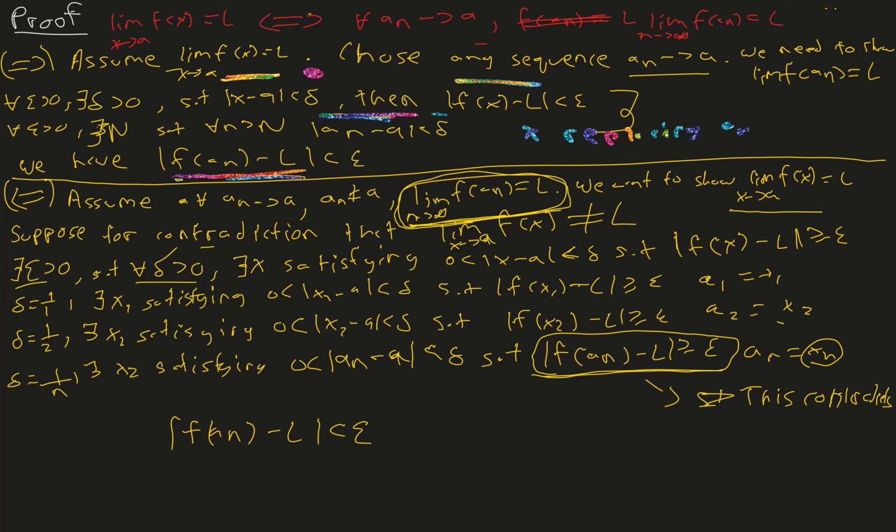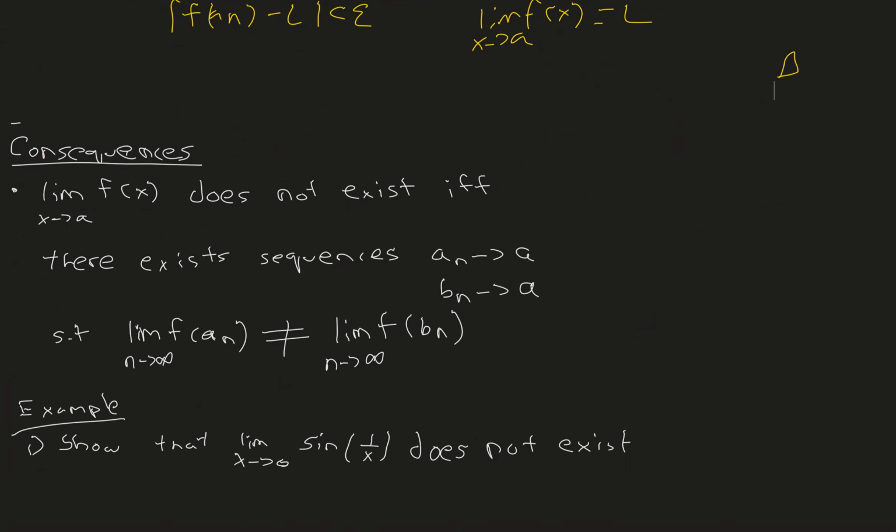That means we assumed that the limit of f of x as x approaches a does not equal L, and that assumption is wrong because it contradicts. Therefore, the limit of f of x as x approaches a is equal to L. So we're done with both directions of the proof. We're done with the proof of the sequential criterion for functional limit.